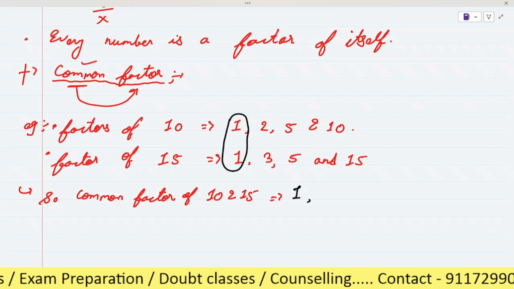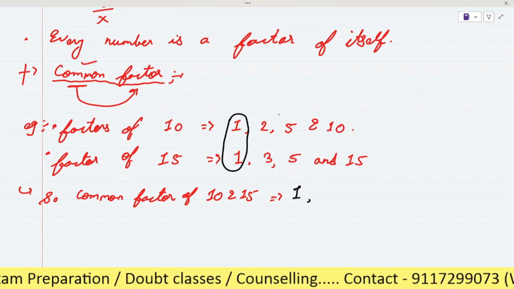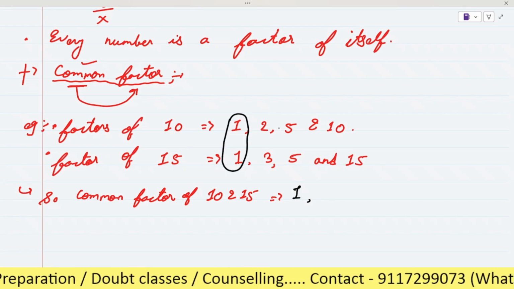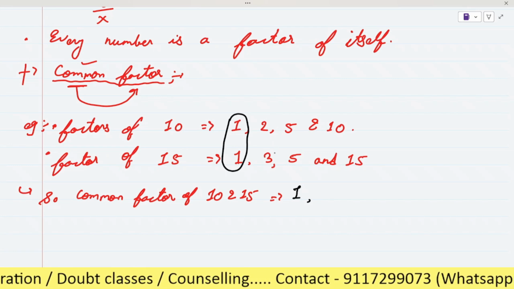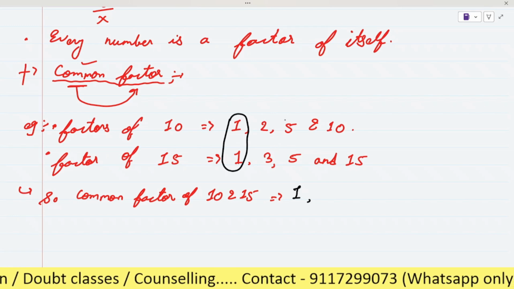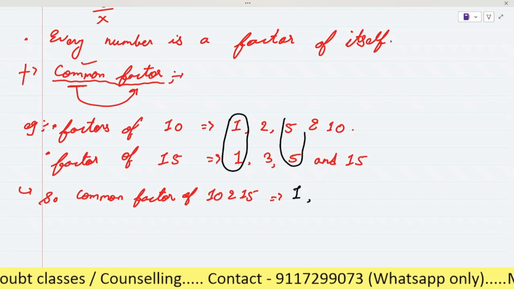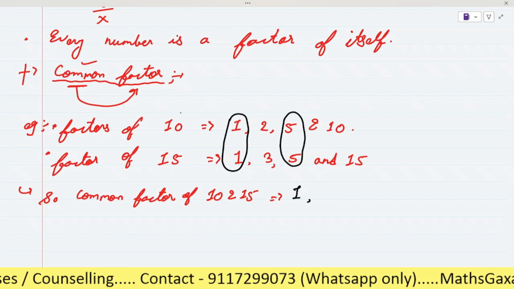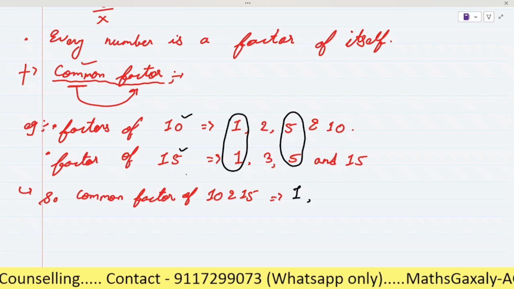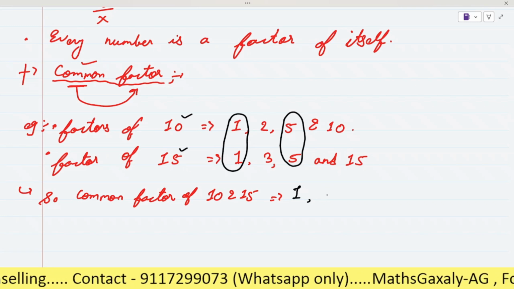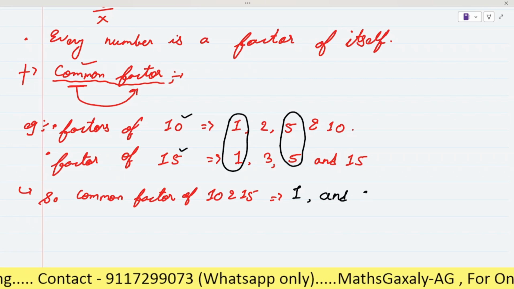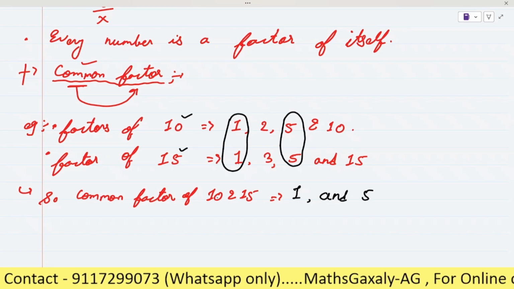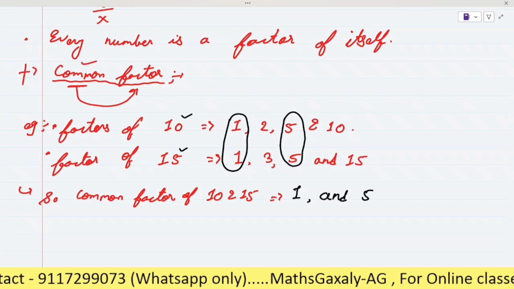After that, the next common factor is 5. As you can see, 5 is in both numbers, or 5 can divide both 10 and 15. So here we can say that 1 and 5 are the common factors of 10 and 15. Is it clear?